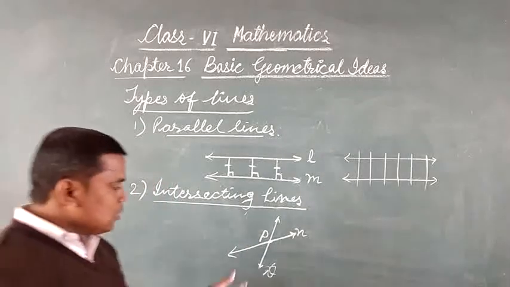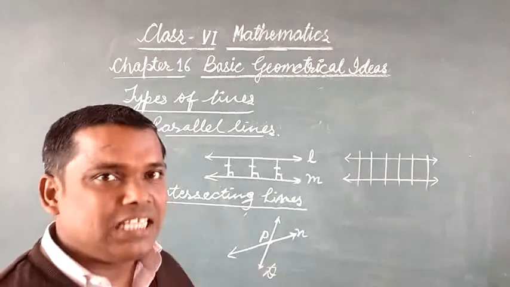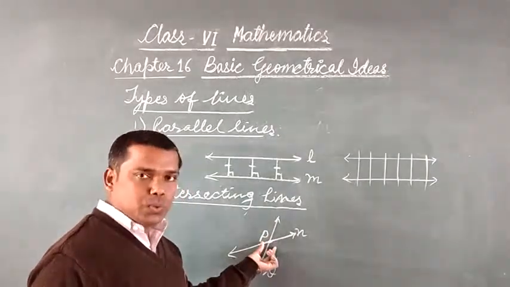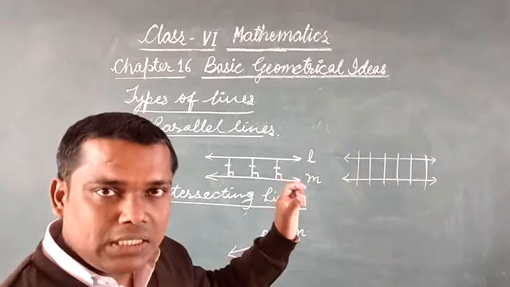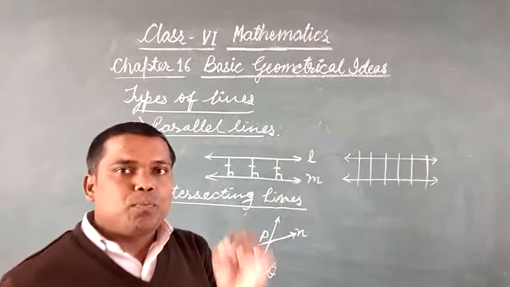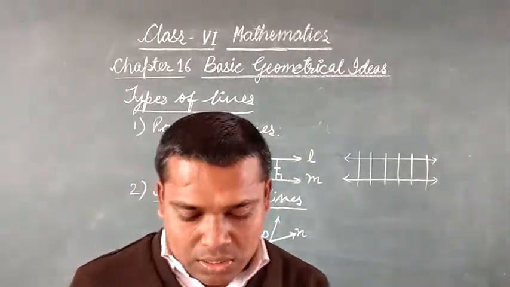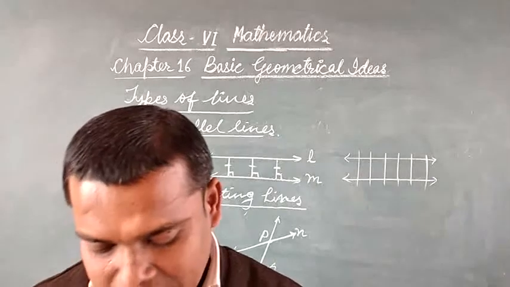So you can see that these two lines are intersecting lines since they are meeting at point P, or intersecting at point P. And the point is called the point of intersection.